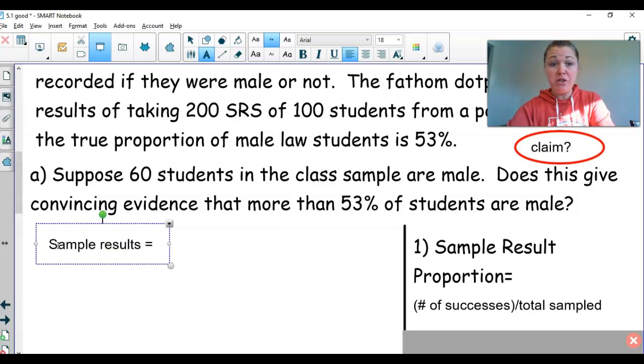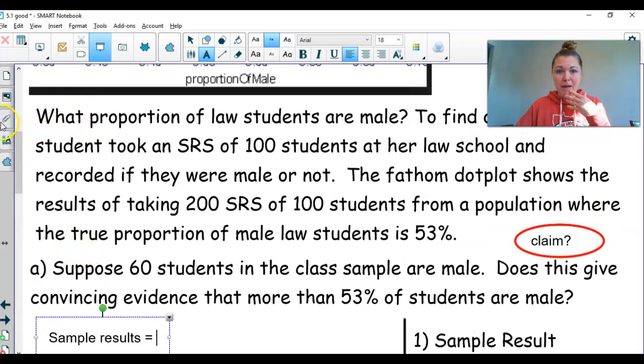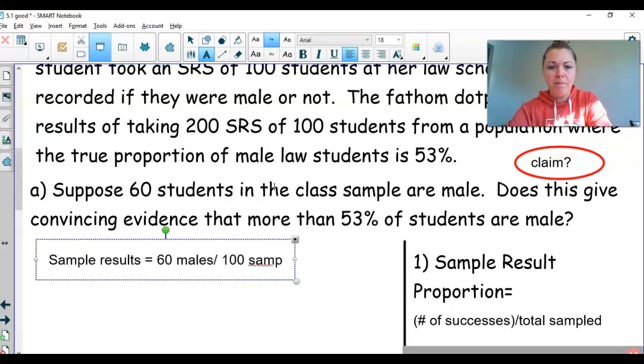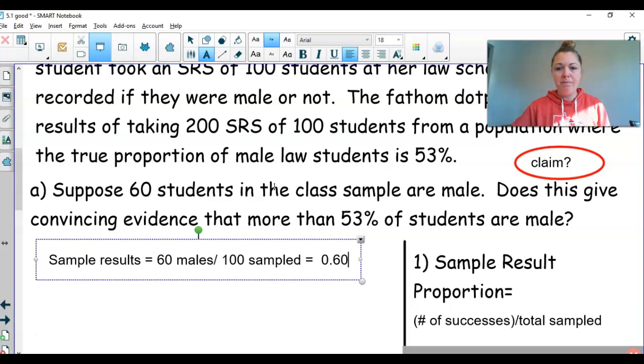So our sample result: she sampled an SRS of 100 people, and I know that because it says that up here. She sampled 100 people, 60 of them were male, which gives us 0.60.